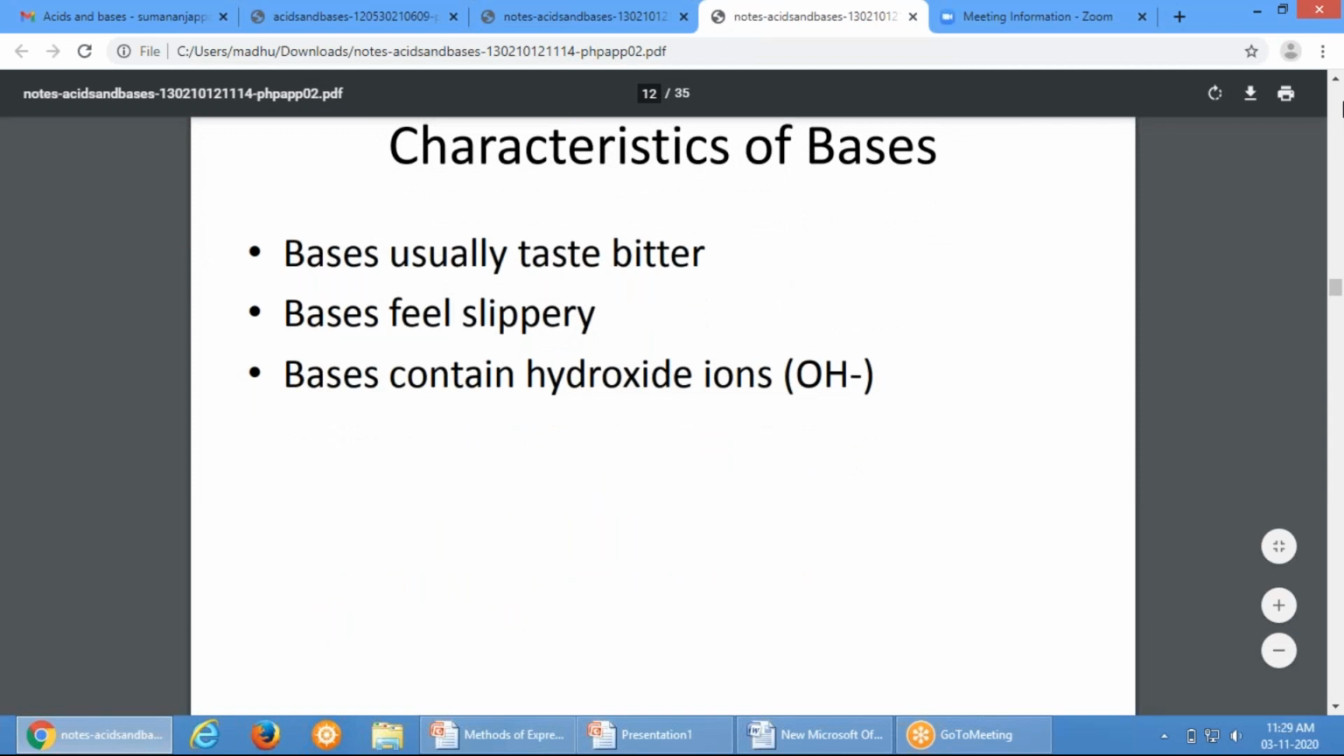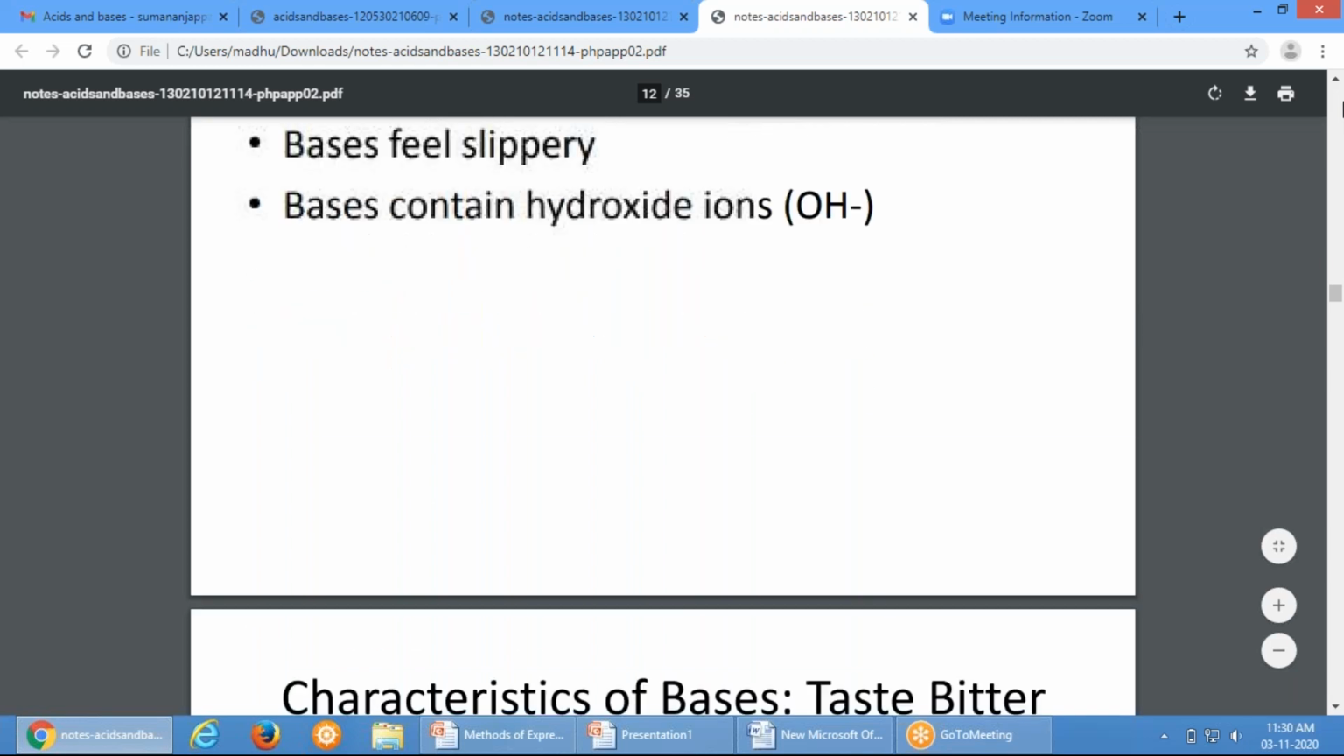Bases usually taste bitter. They have a bitter taste. And bases feel slippery. Slippery means soapy-like. When you touch a soap, how do you feel? Slippery, right? You can't hold anything when you touch the soap. Similarly, bases have the characteristic of being slippery. And bases contain hydroxide ion.